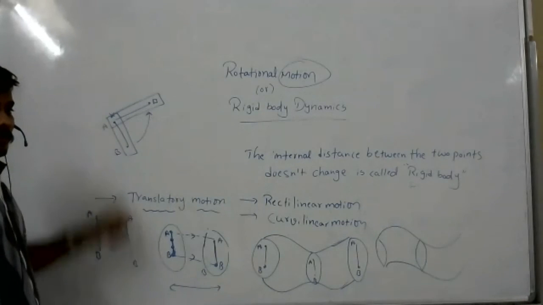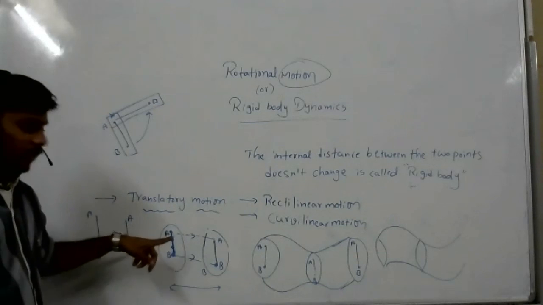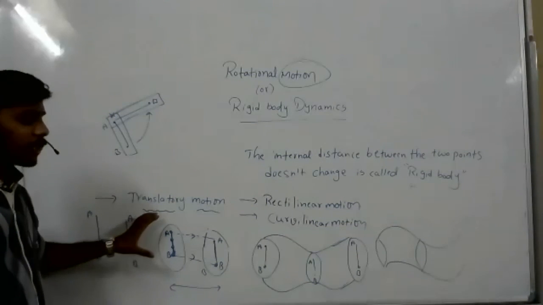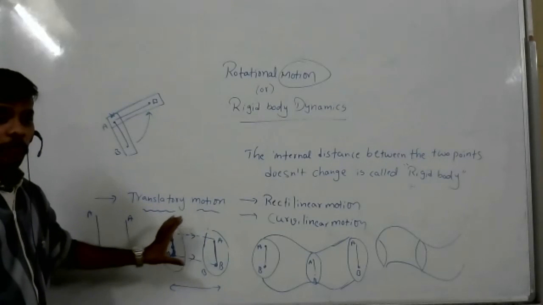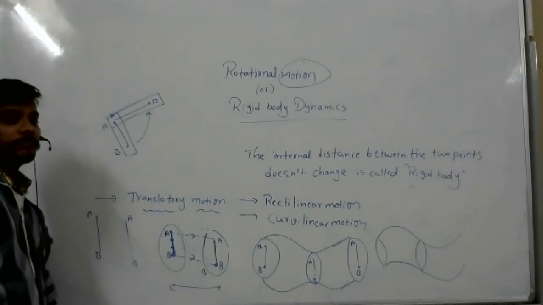Can you tell me the definition of both? The path followed by the body is a straight line, so it is rectilinear motion.